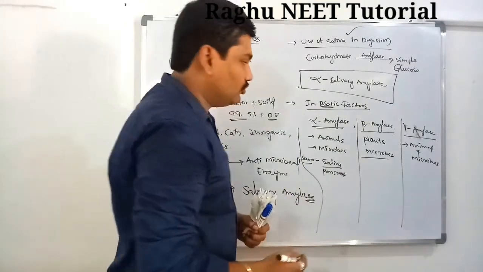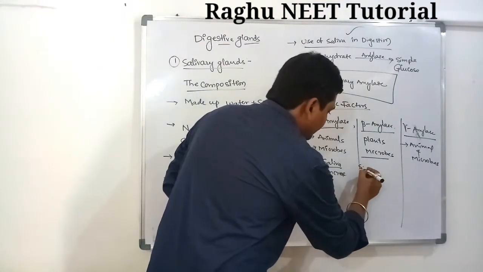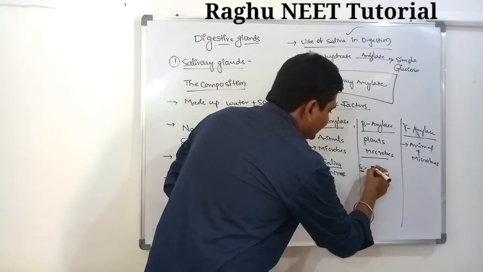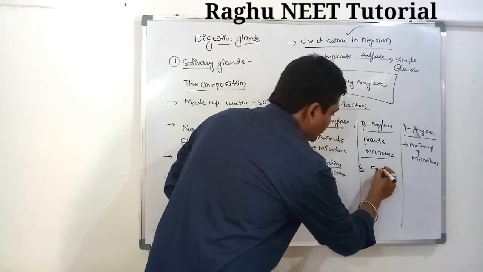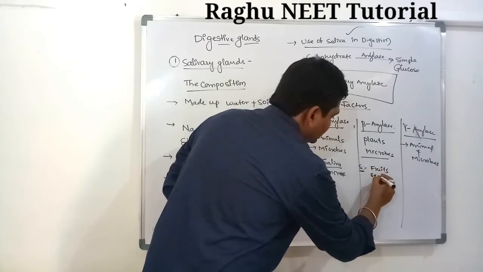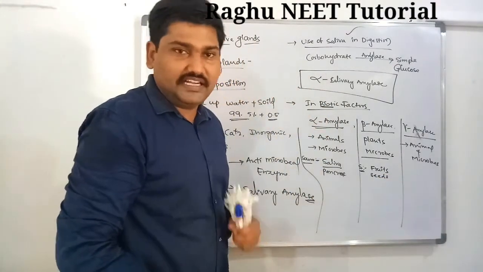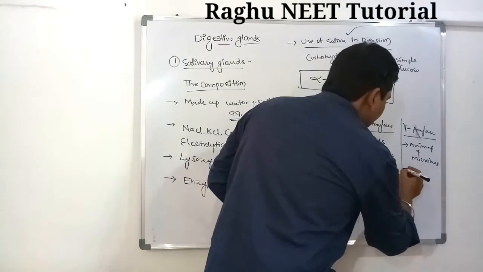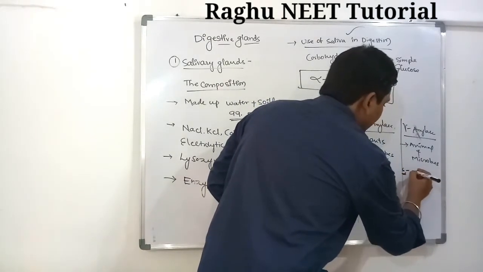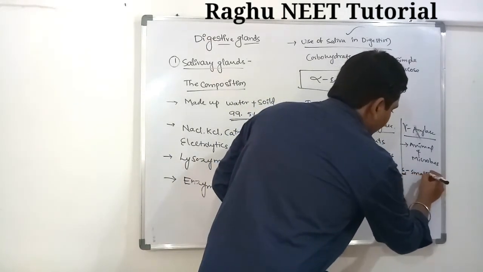Beta amylase has its source in seeds and fruits. The gamma amylase has its source in animals and microbes, in the small intestine.